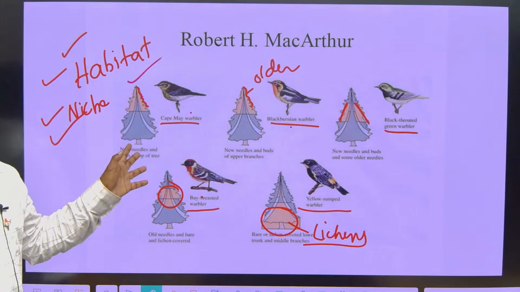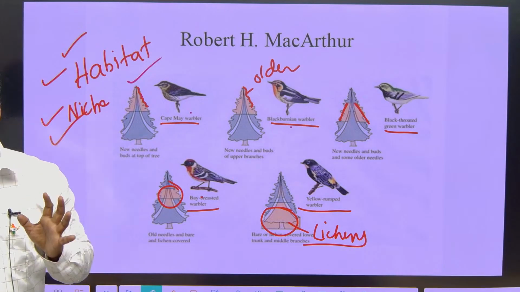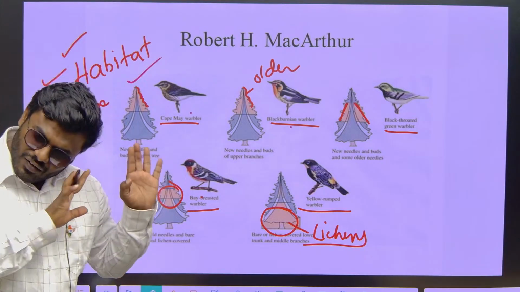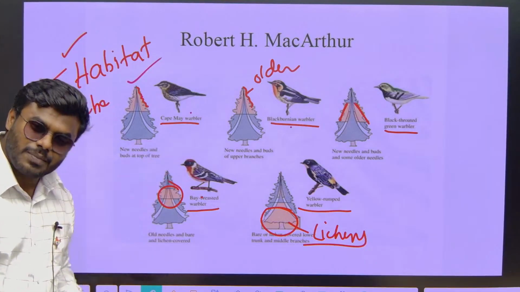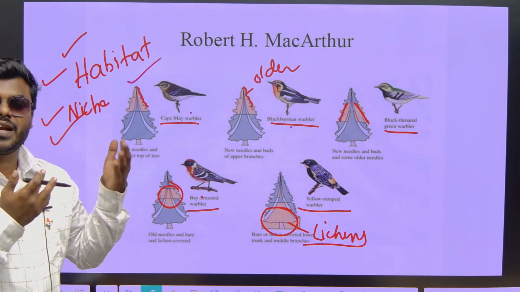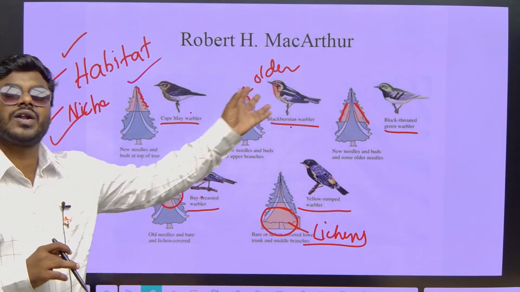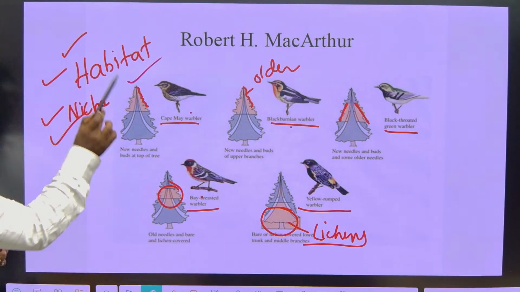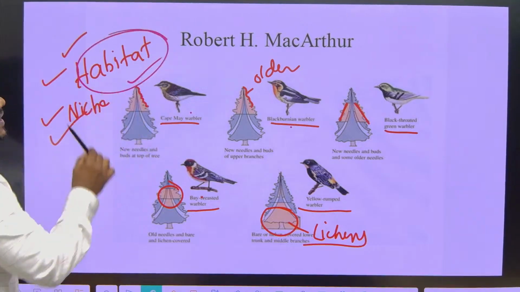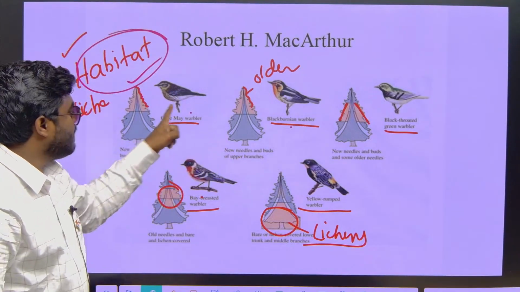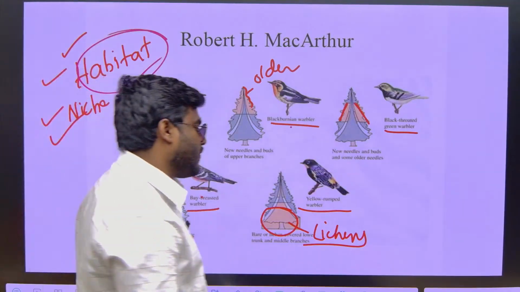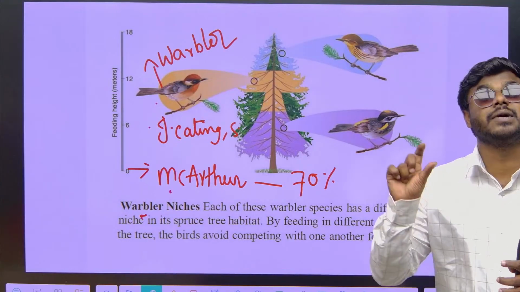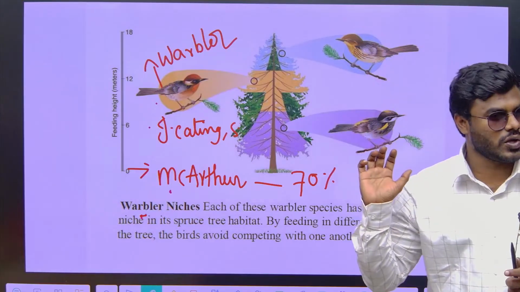You know what generally happens is all the birds will go near the tree, only a few birds will go into the tree, take shelter, and come back. Meanwhile, all the other birds will wait patiently and go in the second round. Sometimes when they decide to take shelter at a time, all birds will go at a time, but they will occupy different positions in the plant. So even though they are living in the same habitat, they can easily avoid the competition. How? By splitting the resources. This is what we call resource partitioning. This resource partitioning you can generally observe in birds as well as in insects.